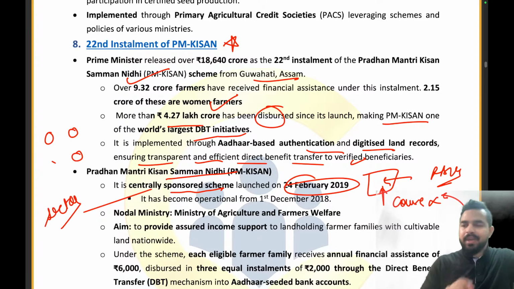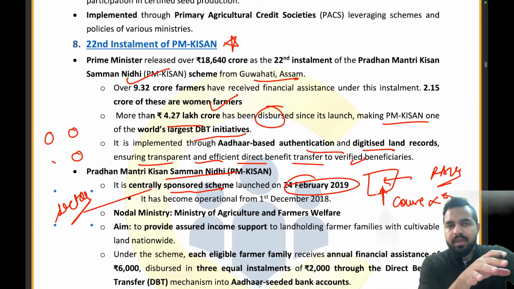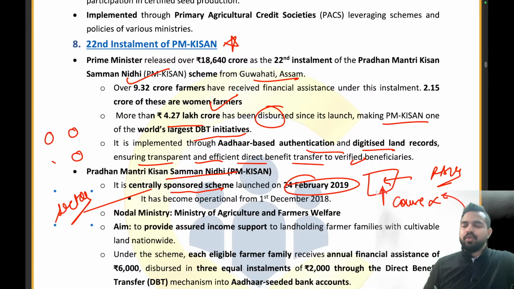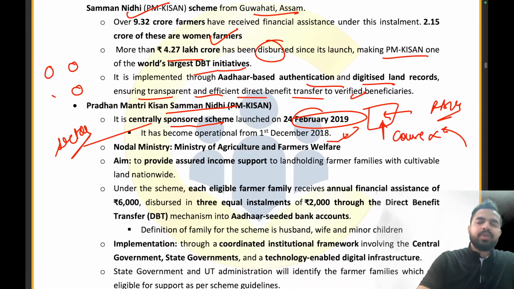Don't worry, today I will be correcting this in the PDF and I will be uploading the corrected PDF in the course as well. So it is not a centrally sponsored scheme, it is a central sector scheme where the union government is providing the complete allocation to the states as a part of this scheme. It has become operational from 1st of December 2018. So it was launched in 2019, but operationally हो गई थी 1st December 2018 से ही.